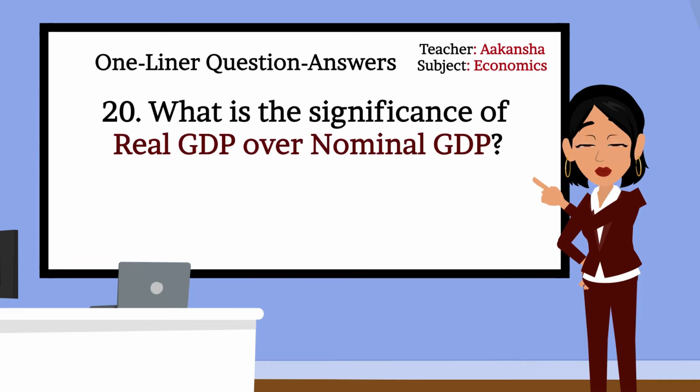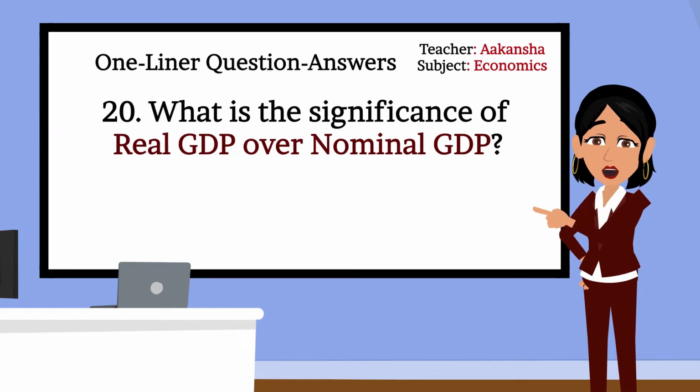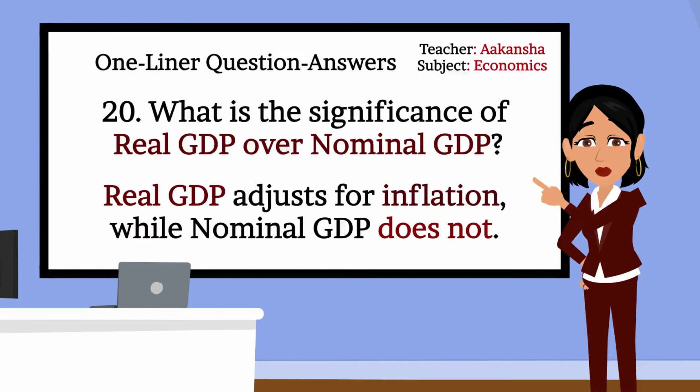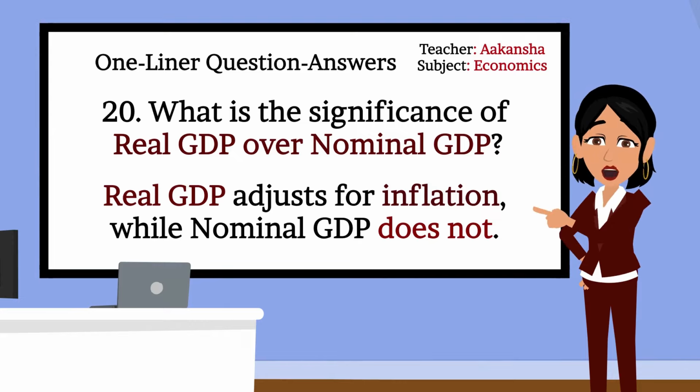20. What is the significance of real GDP over nominal GDP? Real GDP adjusts for inflation while nominal GDP does not. Correct, Ansh. Real GDP adjusts for inflation while nominal GDP does not. Can you explain it a bit more?